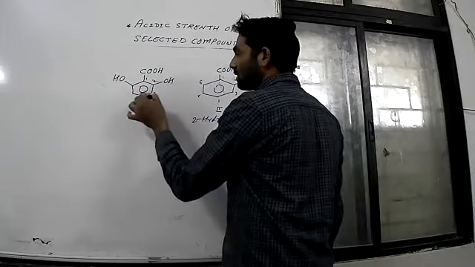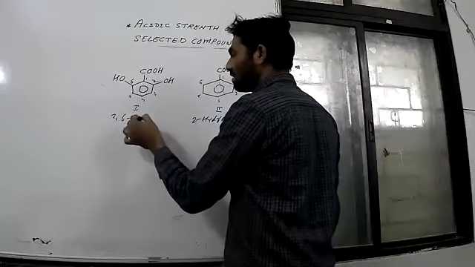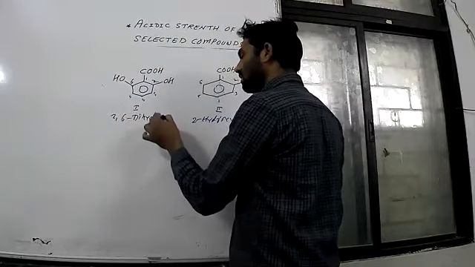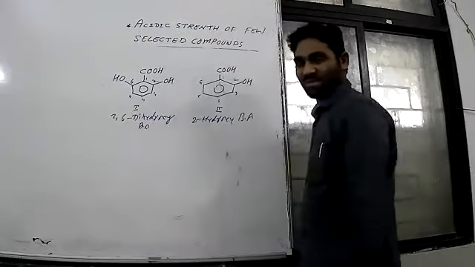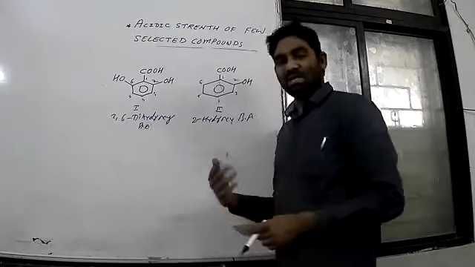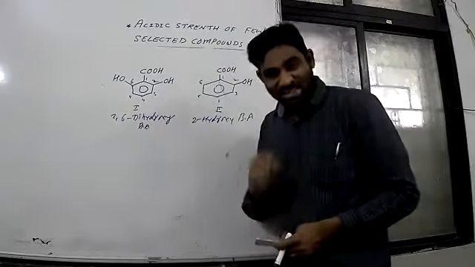Now what is the name? 1, 2, 3, 4, 5, 6. It is 2,6-dihydroxybenzoic acid. Okay. It is a 2,6-dihydroxybenzoic acid. Which is more acidic?